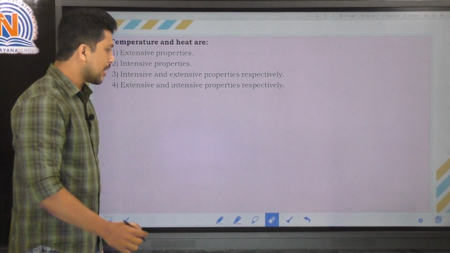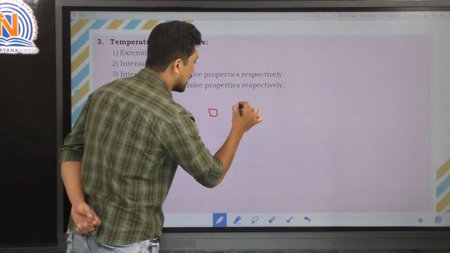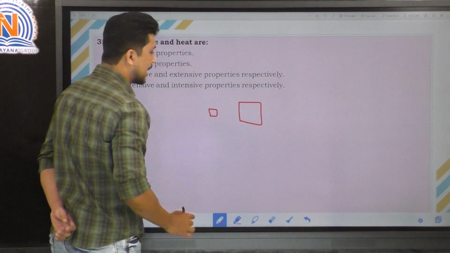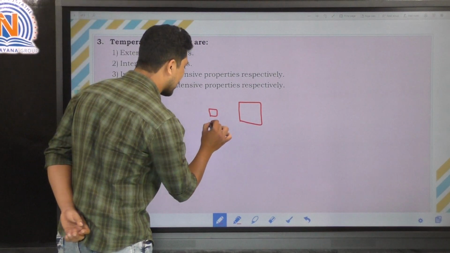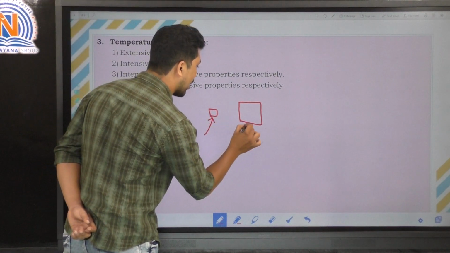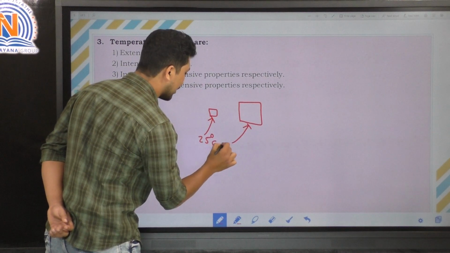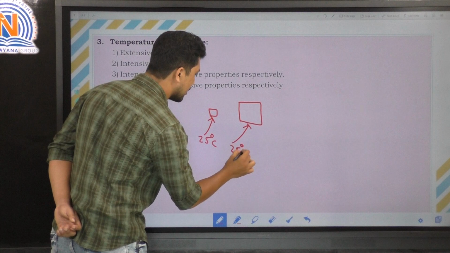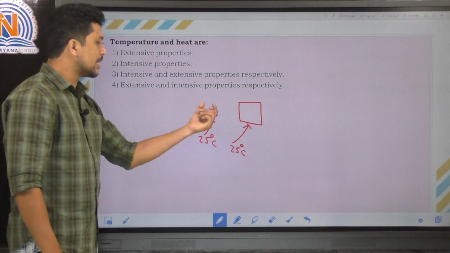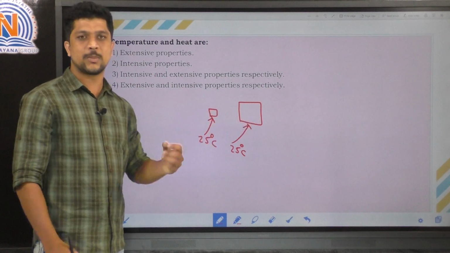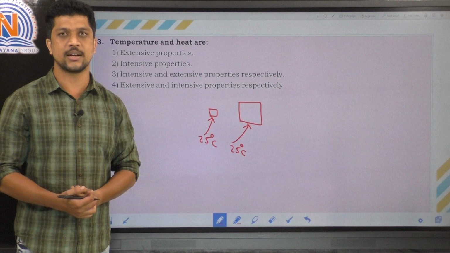For example, take 2 blocks, one big in size, another small in size. You have given the temperature for both blocks as 25 degrees centigrade, right? For example, this is a piece of paper and this one is a big piece of paper. Both are at 25 degrees centigrade, right?